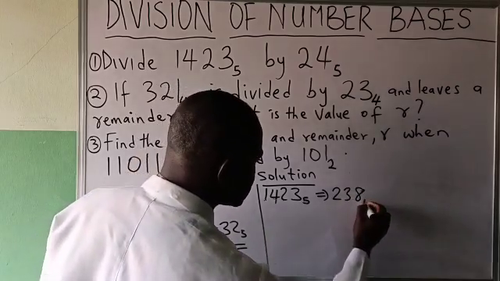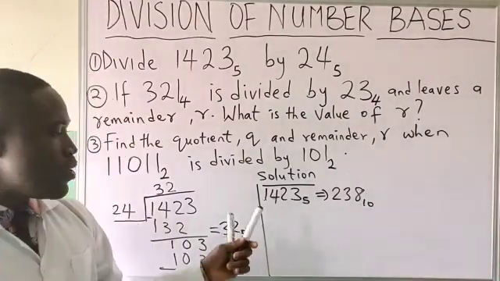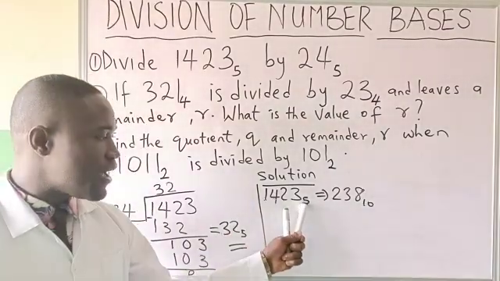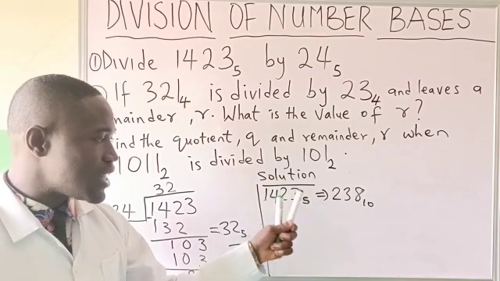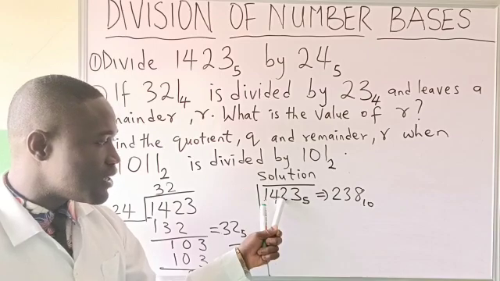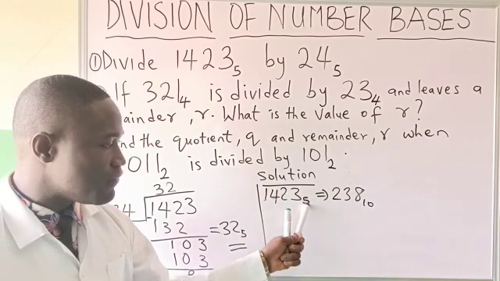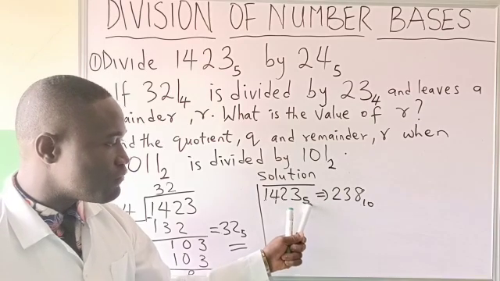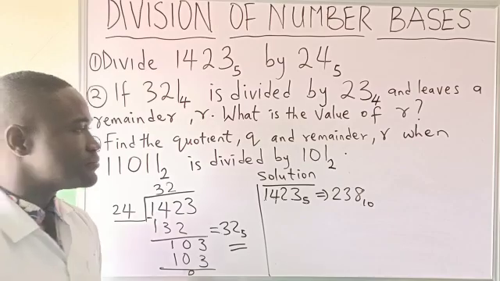238 in base 10. I repeat again, I don't waste time. 1 times 5, 5 plus 4, 9. The 9 times 5, 45 plus 2, 47. The 47 times 5, 235. 235 plus 3, 238. I will say 238 in base 10.